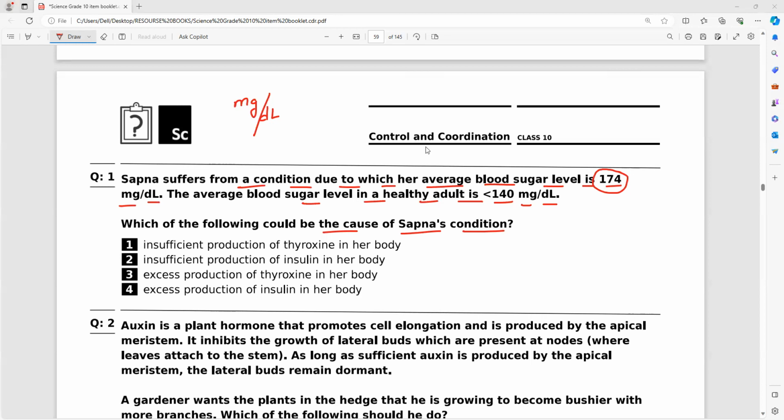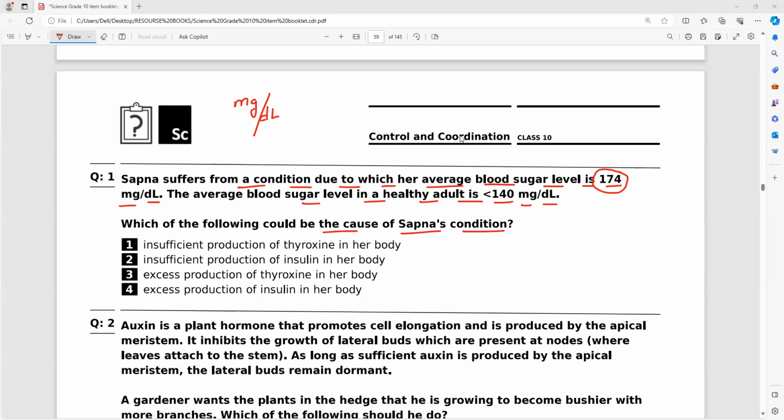Now, a high sugar level is caused by insufficient production of insulin, or excess production of insulin. Anybody? Yes, insufficient production of insulin. Is it there anywhere in the book? Yes, it is there in the page number. You all can see it, everybody.